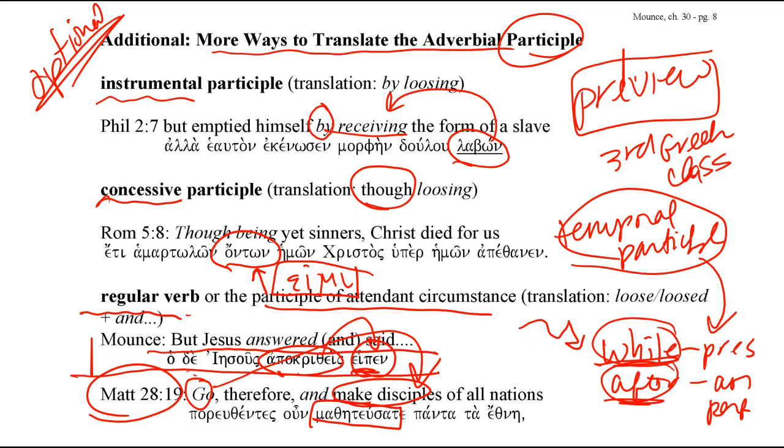What does it mean to make a disciple? One, you have to go. Two, you have to teach. Three, you have to baptize. And so this is all part of the command of making disciples. And again, this is an example of the participle of attendant circumstance.